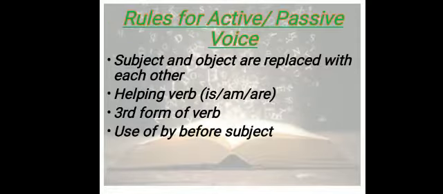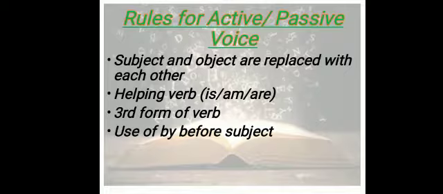Fine. Now there are some basic rules for active and passive voice. These rules must be in your mind for every tense; for present indefinite tense only the helping verb is different. Otherwise the basic rules are that subject and object are replaced with each other, a helping verb is used, for present indefinite tense it is is/am/are, the third form of the verb is written, and by is used before the subject.